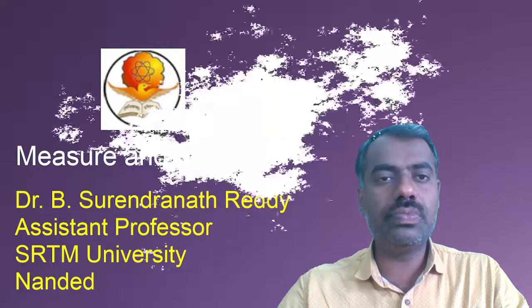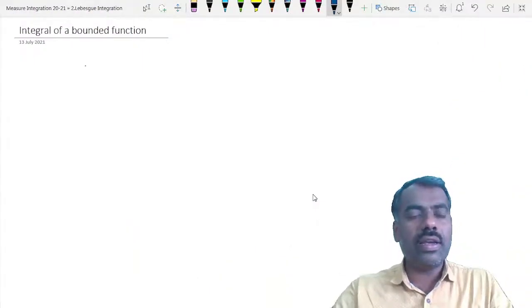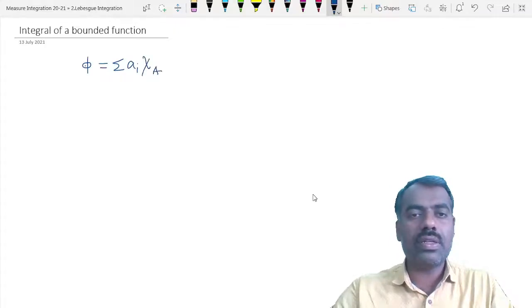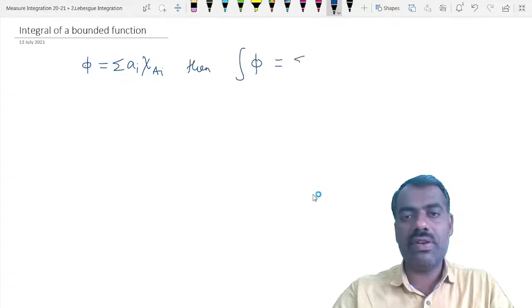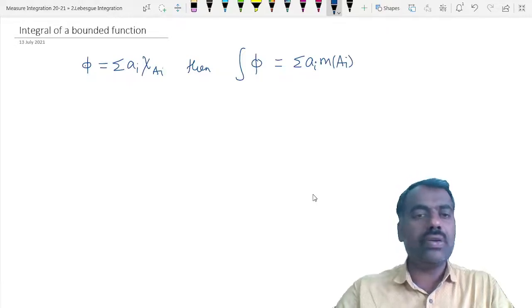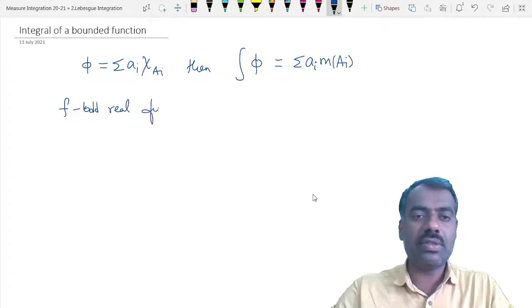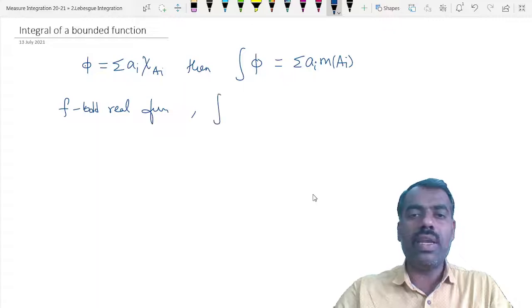Okay. So now, if we see last class, if phi is a simple function of this form, then how we defined Lebesgue integral is as summation e_i measure of e_i's. Now the question is, if f is a bounded real valued function defined on E, then how can we define integration of f here.